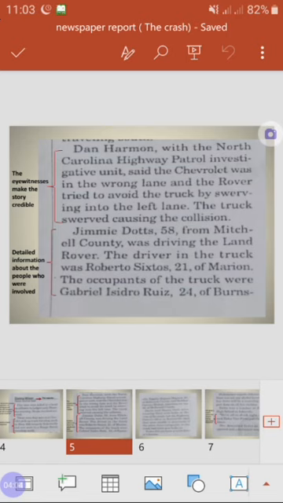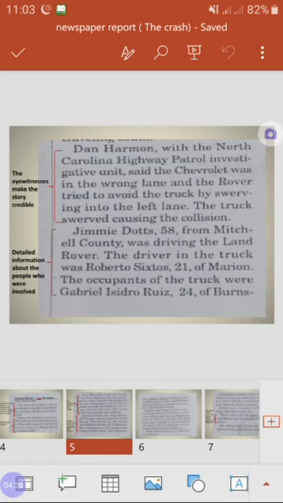So everyone is going to believe this story. Why? Because there was someone who really saw what happened, okay? Then in the next part, we are going to have detailed information about the people who were involved, the people who were inside, or were the victims of this accident or this crash, okay?